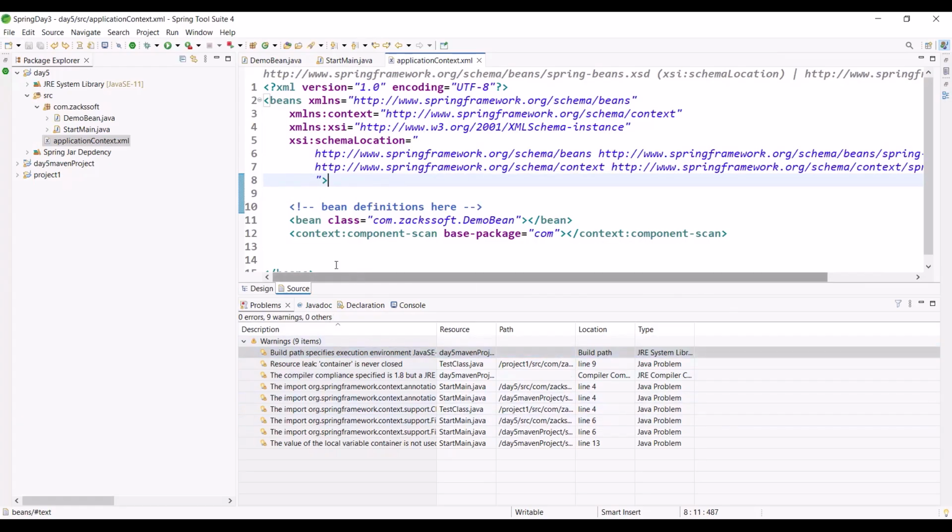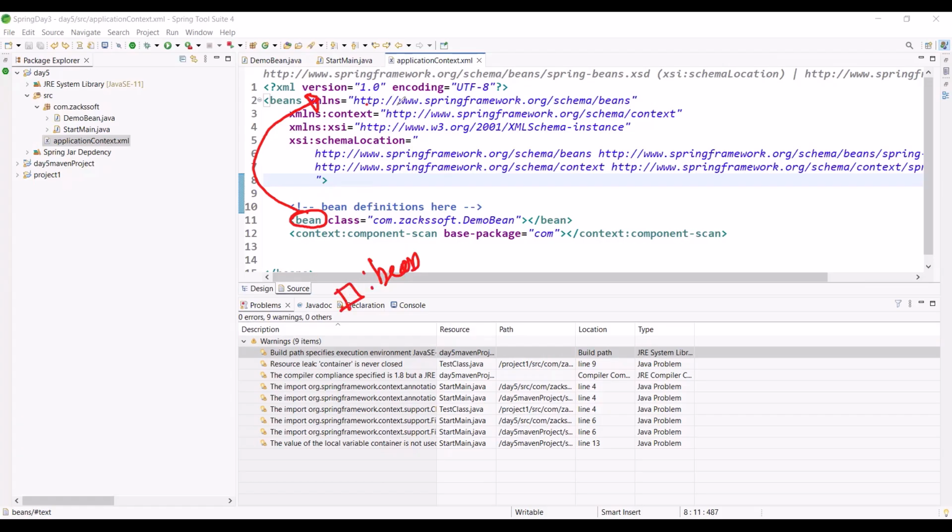Can you please tell me, if I write component scan before context, what does that mean? This tag is from the context, right? And another point, this bean tag is from this XML namespace, right? Why? Because we are not using any prefix before the bean tag.